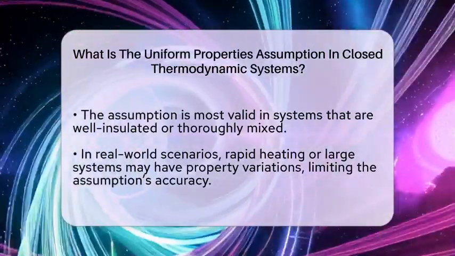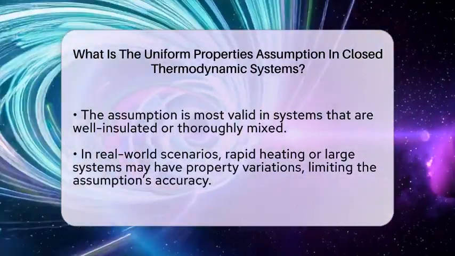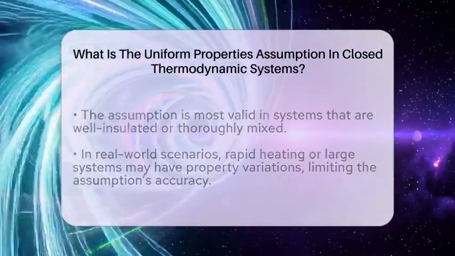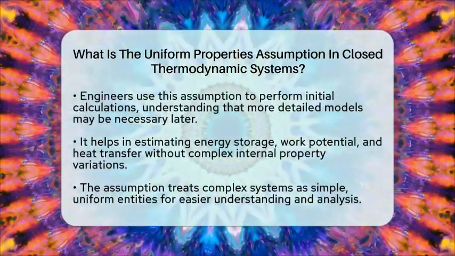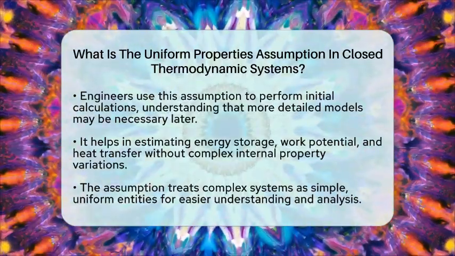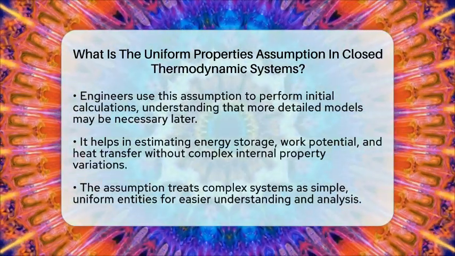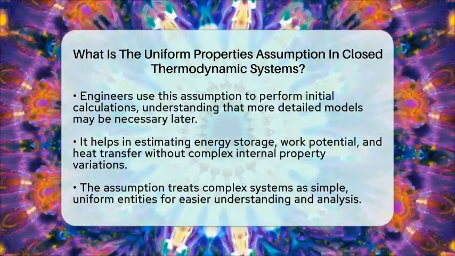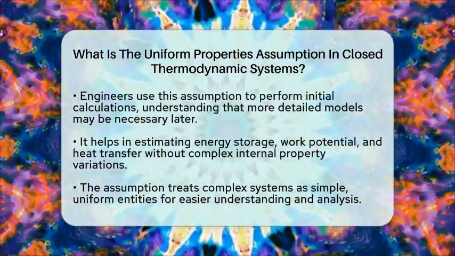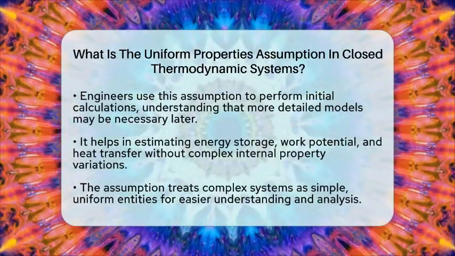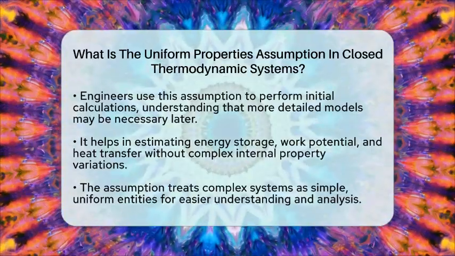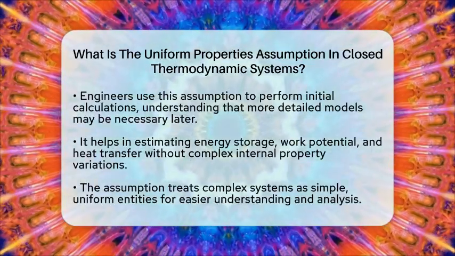However, in real life, things can be more complicated. During rapid heating or in very large systems, properties might vary from one place to another. In those cases, the uniform properties assumption is just a simplified model. Engineers and scientists use it to make initial calculations and predictions, knowing that more detailed models might be needed for precise analysis.